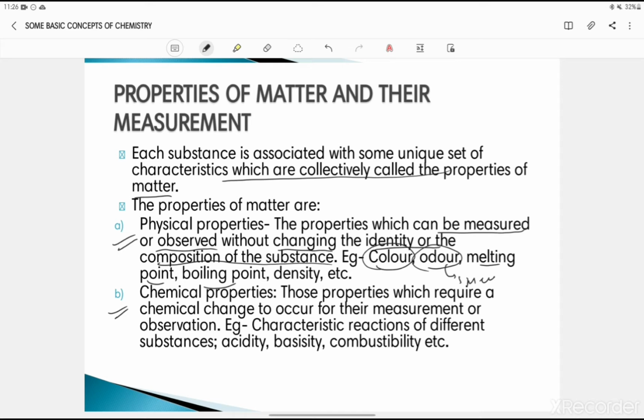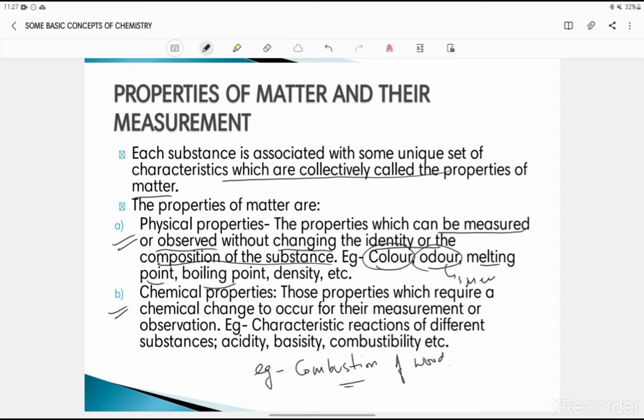For example, combustion of wood. Combustion of wood is what type of change, physical or chemical? Chemical change. So if you want to study the combustion of wood and determine how much heat is produced, you have to combust the wood in the presence of oxygen to study that.